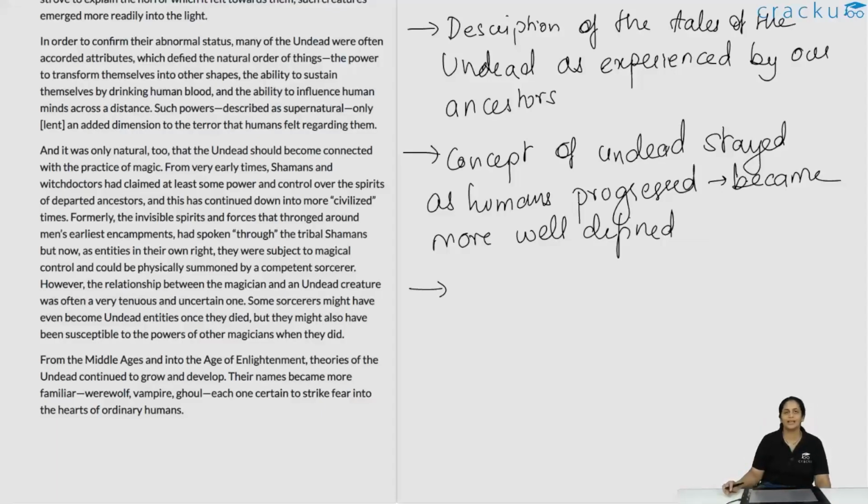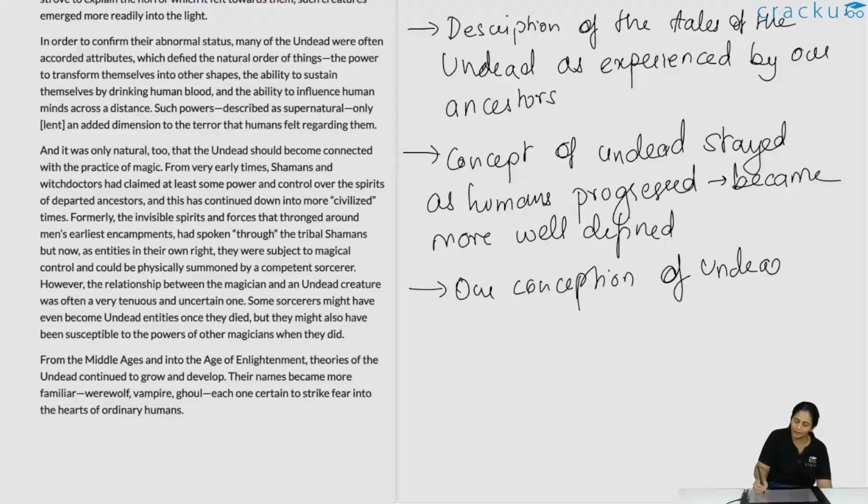So basically, in our mind, we have this idea of the undead, and because you think of them as something terrifying, your mind accords them characteristics which would be terrifying, which would be supernatural as such. So in our conception of the undead, we added supernatural, terrifying characteristics, essentially to make them even more scary.